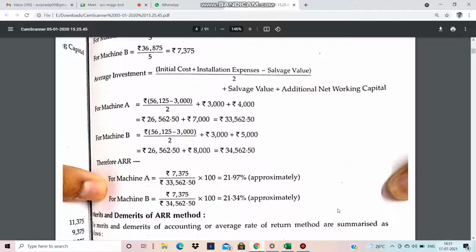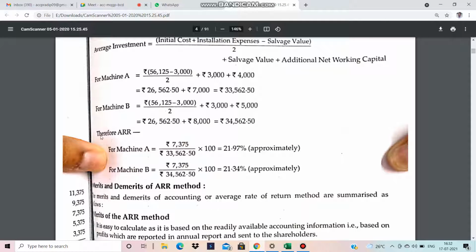Altogether the average investment for machine A is 33,562, and for machine B, in the same way, the cost of machine less salvage divided by 2 plus salvage plus additional working capital. Therefore the ARR for machine A is 7,375, the average profit, divided by average investment. For machine B it is also average profit divided by average investment.